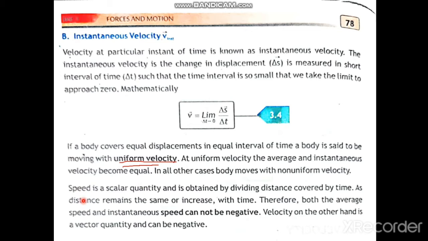As you know, distance remains the same or increases. Distance never decreases. So speed can never be negative, but velocity can be negative because velocity is calculated as change in displacement. So if the change in displacement is negative, that is, the final value is less than the initial value, then the change in displacement will be negative. So velocity can be negative, but speed can never be negative.